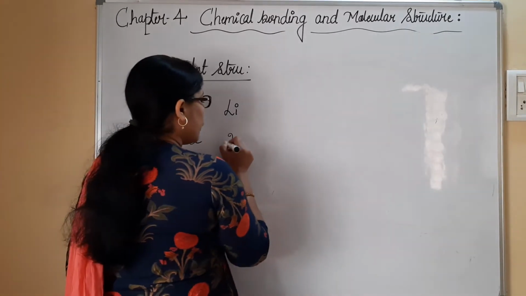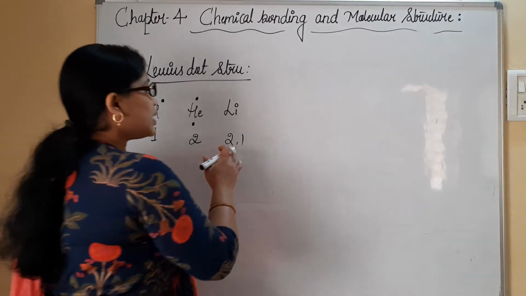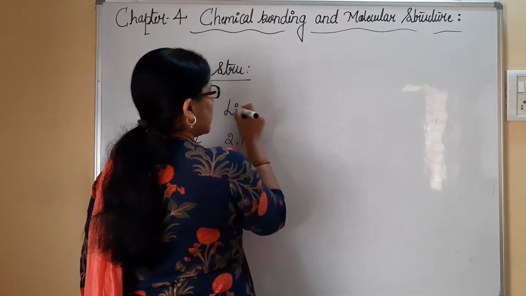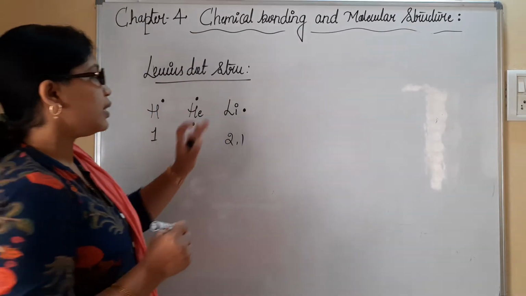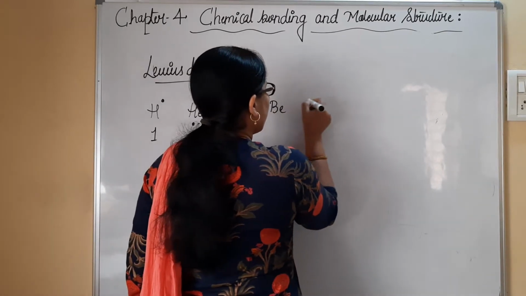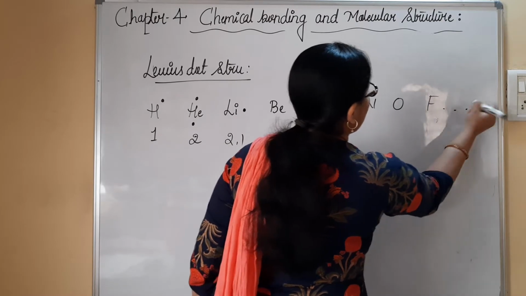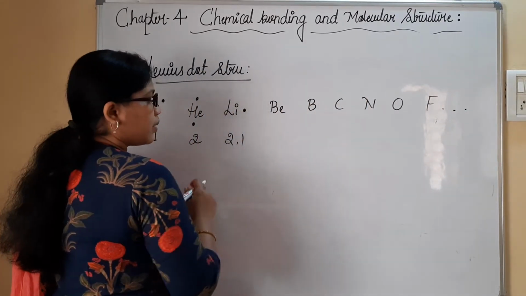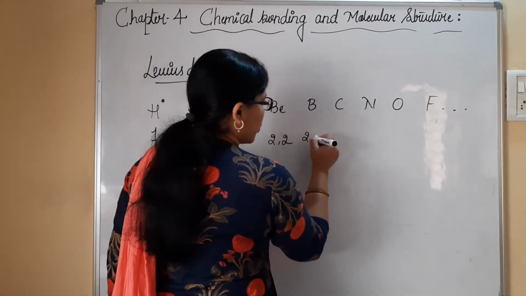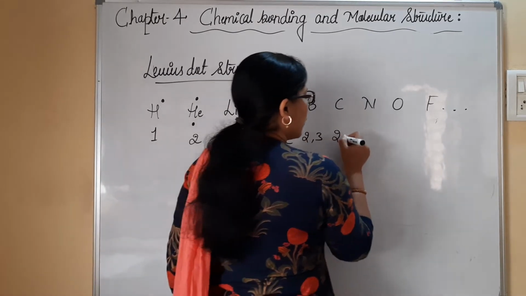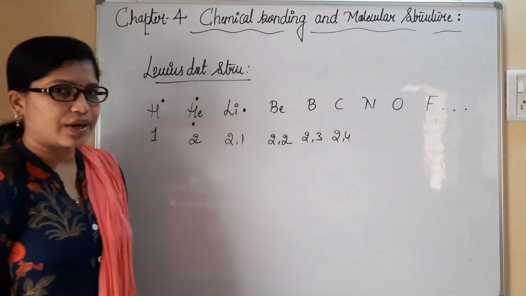Now we have 2 and 1 type of electronic representation. When this is the case, lithium will be given only the dot as that of the hydrogen. Hydrogen, helium, lithium, we have beryllium, boron, carbon, nitrogen, oxygen, fluorine, and so on. Here for lithium I have written 2 and 1. For beryllium I must write 2 and 2. For boron 2 and 3. For carbon 2 and 4. These are the representations of electronic configuration.